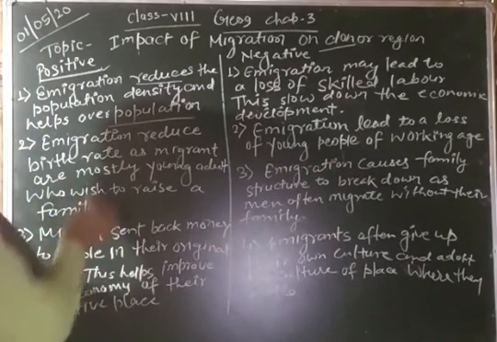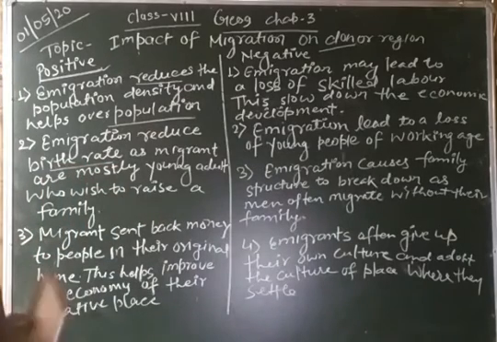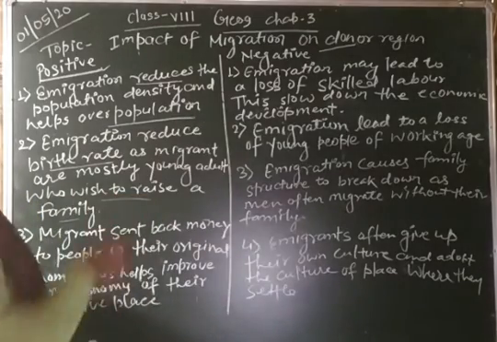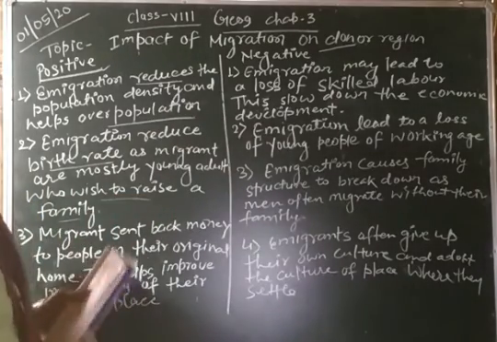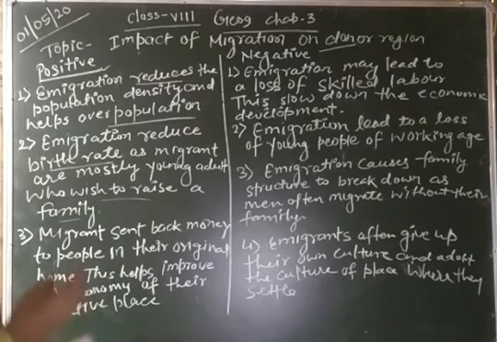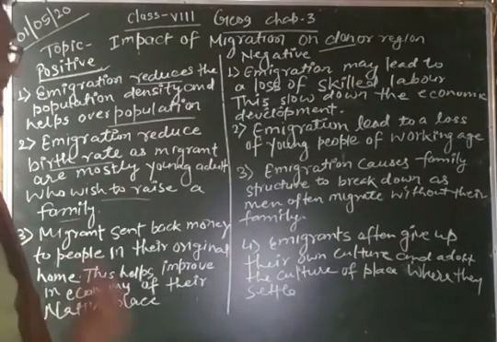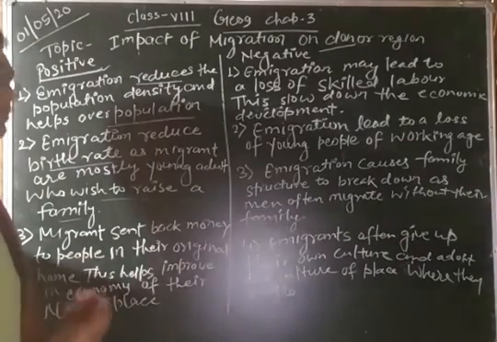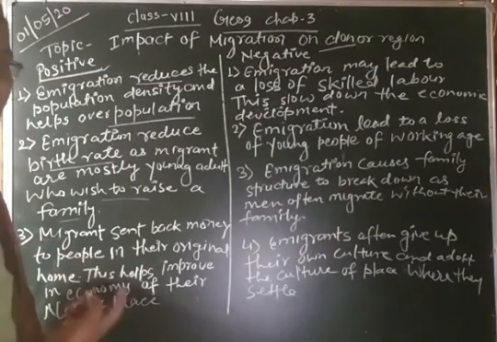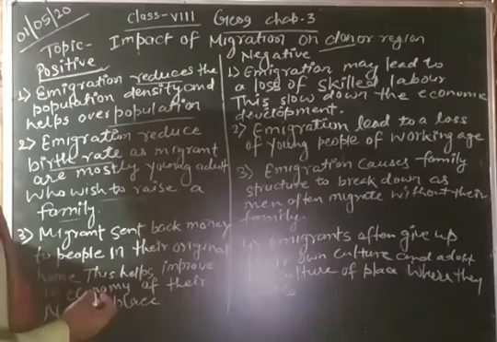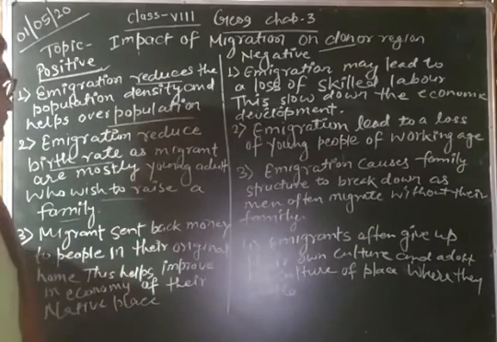Migration reduces the birth rate as migrants are mostly young adults who wish to raise a family. Due to migration, the birth rate is reduced, because the migrants who are able to increase the young ones, which makes the birth rate rise, go to other countries, so it reduces the birth rate.